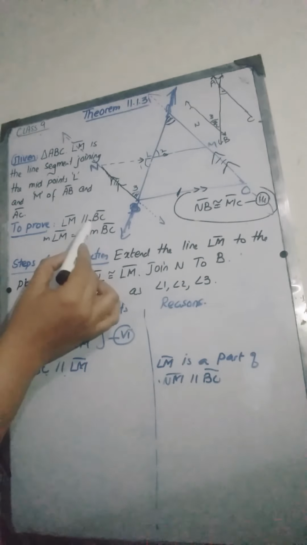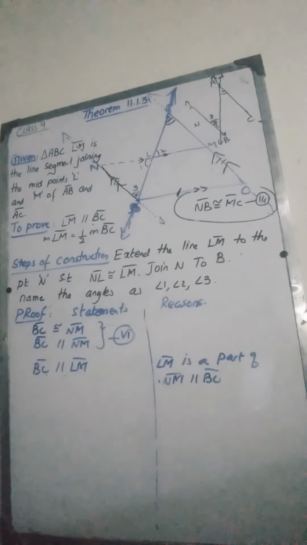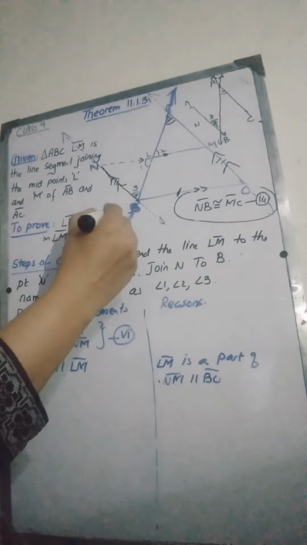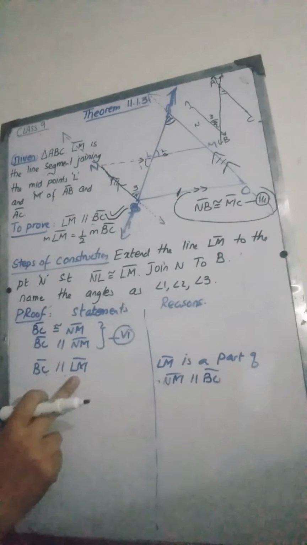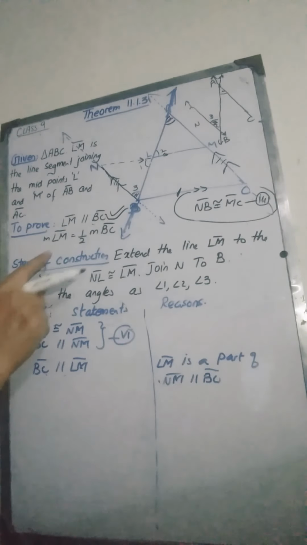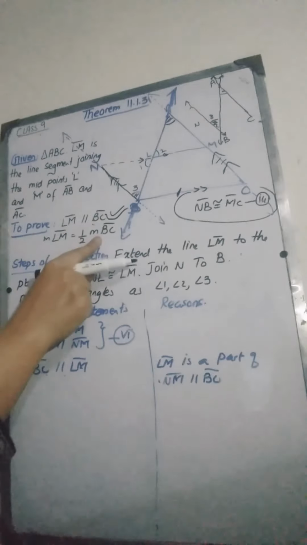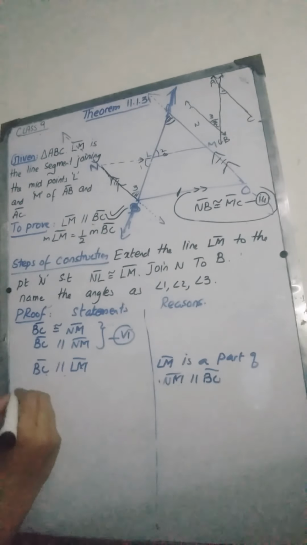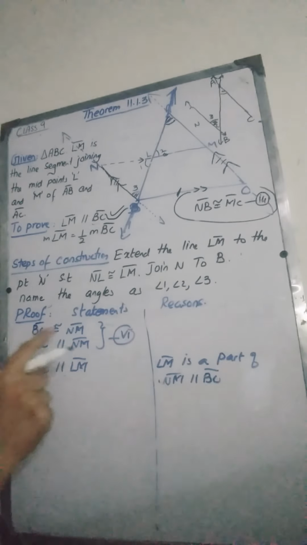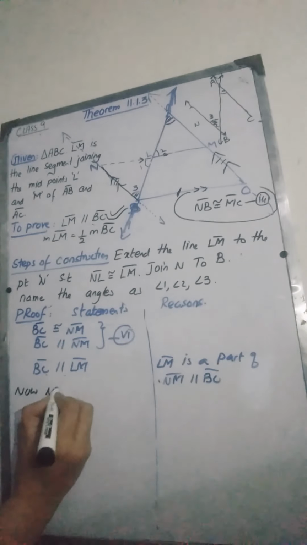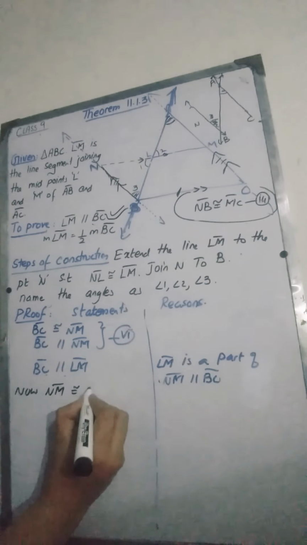This is the first part of the theorem that they wanted us to prove. So the first part of the theorem is proved: we have proved that LM is parallel to BC. The next thing that we need to prove is that LM is half of BC. Now we know that BC and NM are congruent.